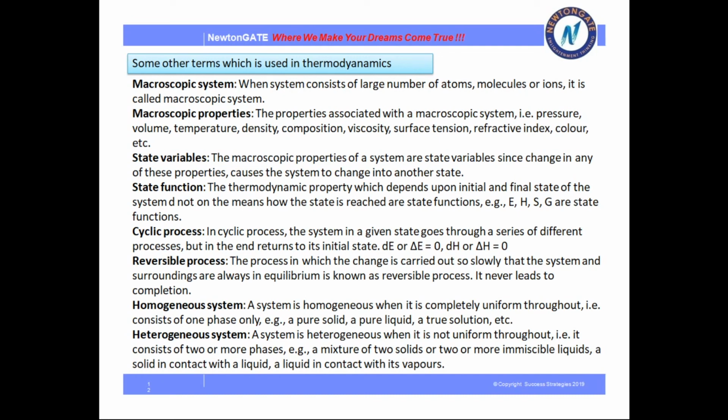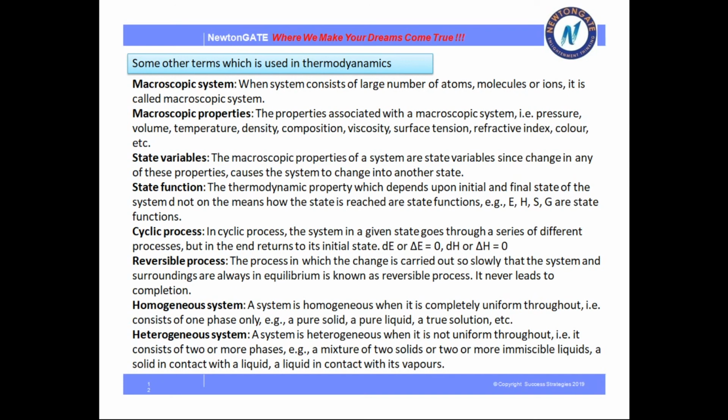Next, cyclic process. In a cyclic process, the system in a given state goes through a series of different processes, but in the end returns to its initial state, that is del E equal to 0. This is the cyclic process. For any cyclic process, del E or del H is equal to 0. Next, reversible process. What is a reversible process? The process in which change is carried out so slowly that the system and surroundings are always in equilibrium is known as a reversible process. It never leads to completion.